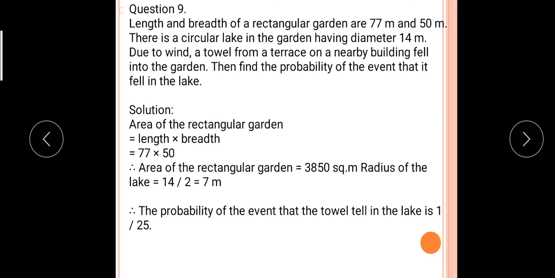Area of the rectangular garden is, how to find out the area? It is a rectangle, therefore the area of a rectangle is length into breadth. So how much is it? 77 into 50. Area of the rectangular garden is 3850 square meter. Radius of the lake, how to find out? Diameter is given, 14, so radius is 14 divided by 2, that is 7 meter. And the area of the garden is 3850. The probability of the event that the towel fell in the lake is 1 by 25. Why? How to calculate it?